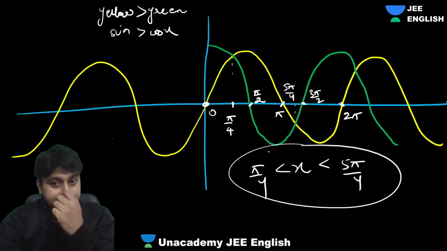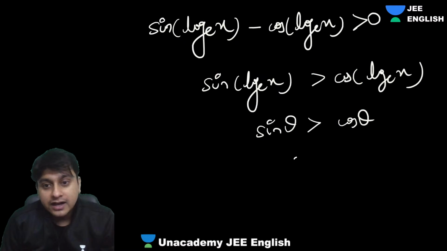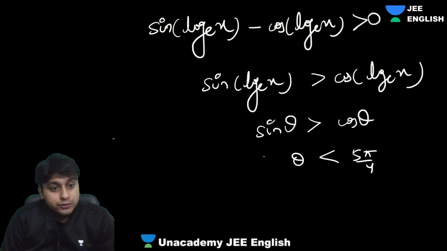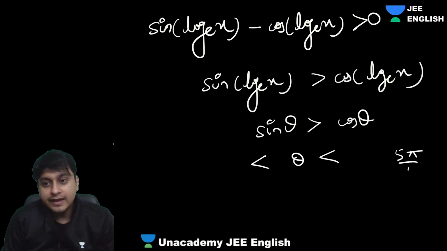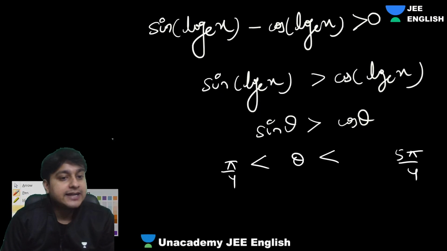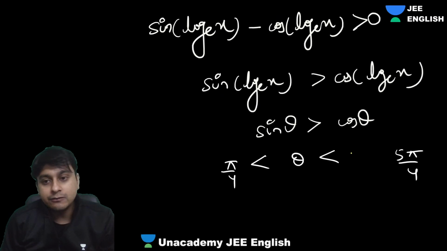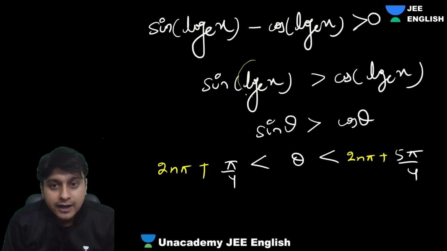So that's the reason why, guys, here you should say that your theta should be between pi by 4 to 5 pi by 4, right? Did everyone get the point or not? Everyone understood? Yes. Now we will add 2n pi to it. Why is 2n pi added? Because that will keep on repeating again and again, right? Everyone watching, did you get it? So we will add 2n pi. What was your theta?